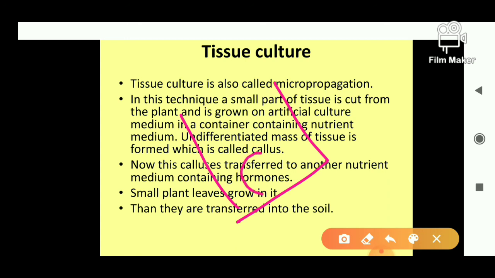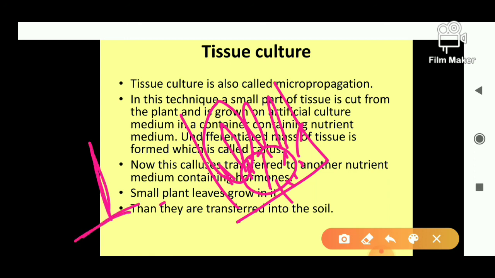Now this callus will be transferred to another nutrient medium, which has the hormones which initiate this callus to grow roots and shoots. There will be a large number of the stem, sorry, I want to say कि बहुत सारे इसमें plants जो हैं वो grow करने शुरू हो जाते हैं, right? When these plants grow to a particular length, है ना, जब ये लगता है कि ये बाहर survive कर जाएंगे, then we have to take these plants out from that medium, and we have to transplant these plants into the soil. Then एक ही बार में बहुत सारे आपके plants आपको मिल जाते हैं.